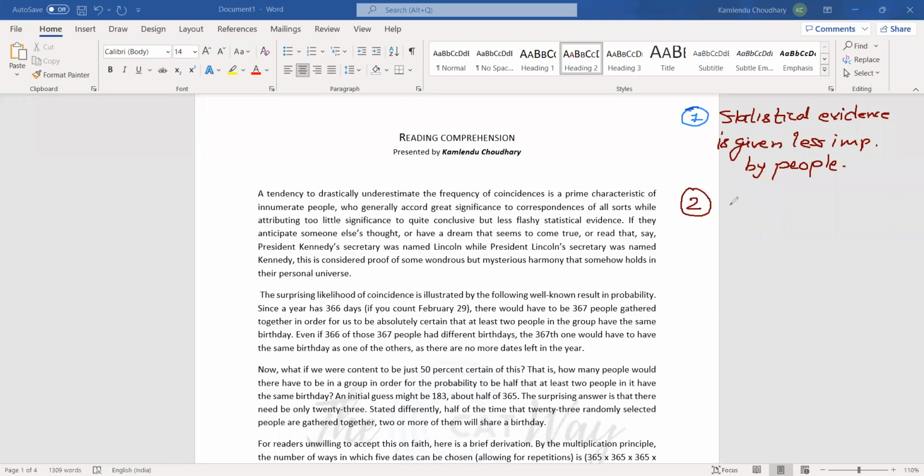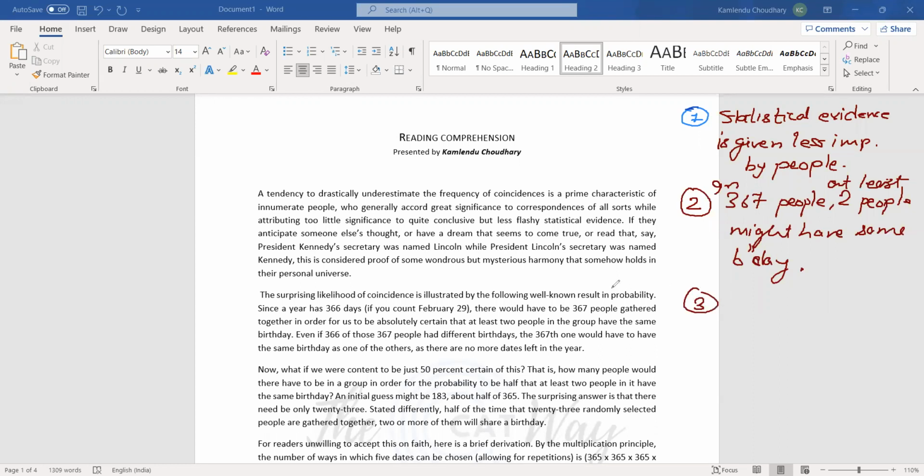So in 367 people, at least two people, I'm adding some modifiers step by step, at least two people might have the same birthday. So this is quite significant. Now the third one. How would we do the third one?